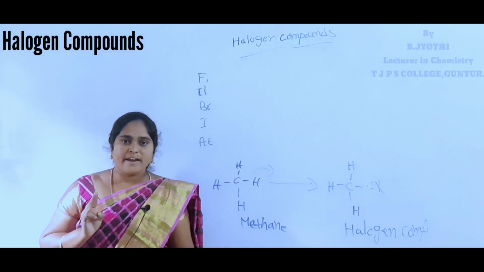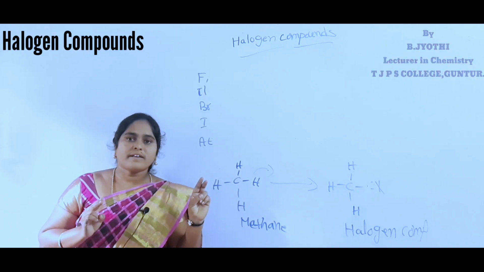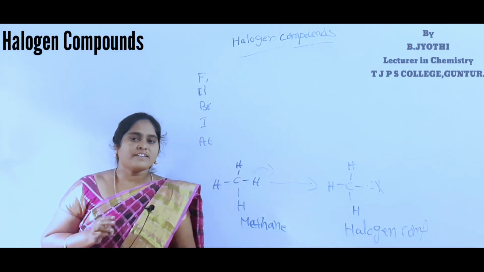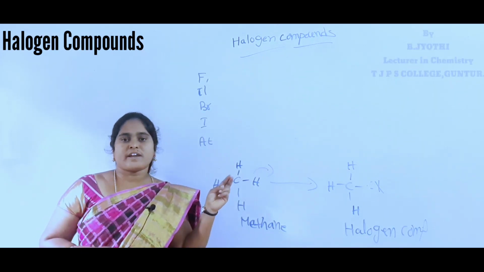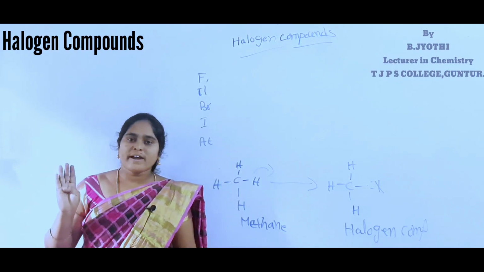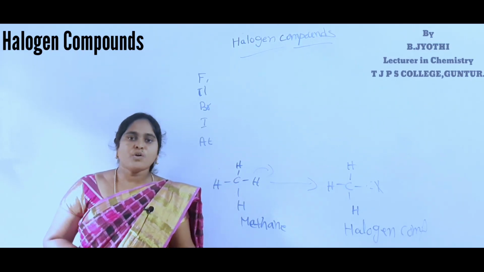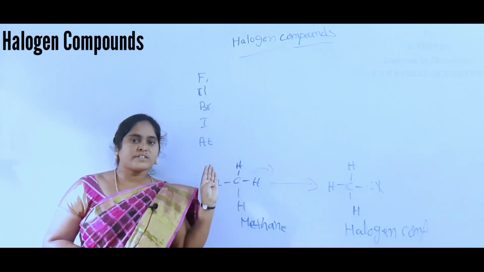Two hydrogen atoms replaced by two halogen atoms form dihalogen derivatives. Three hydrogen atoms replaced by three halogen atoms form trihalogen derivatives. Four hydrogen atoms replaced by four halogen atoms form tetrahalogen derivatives.